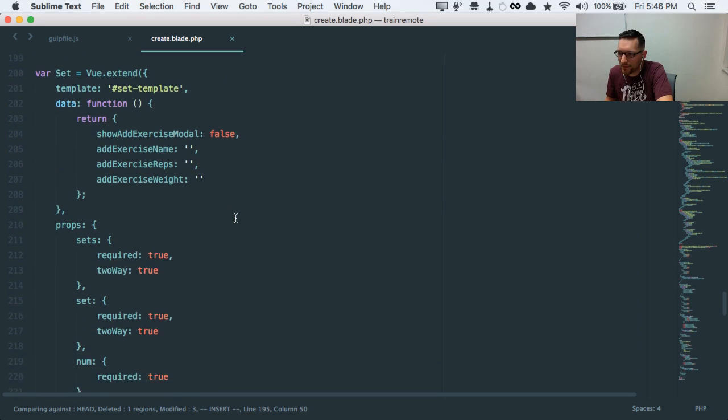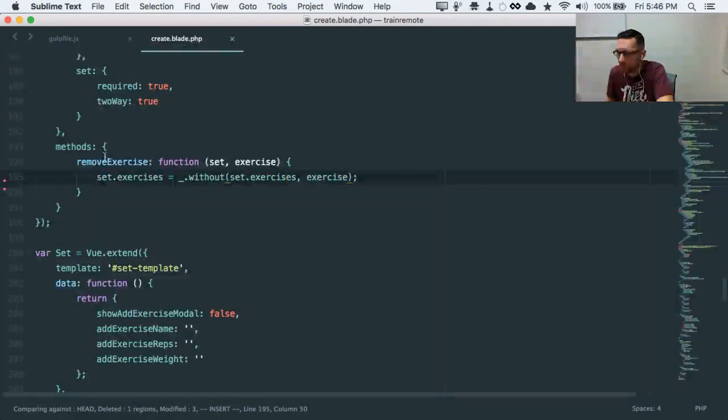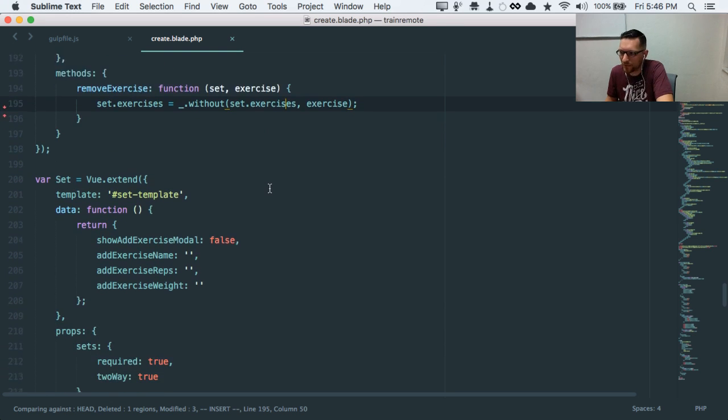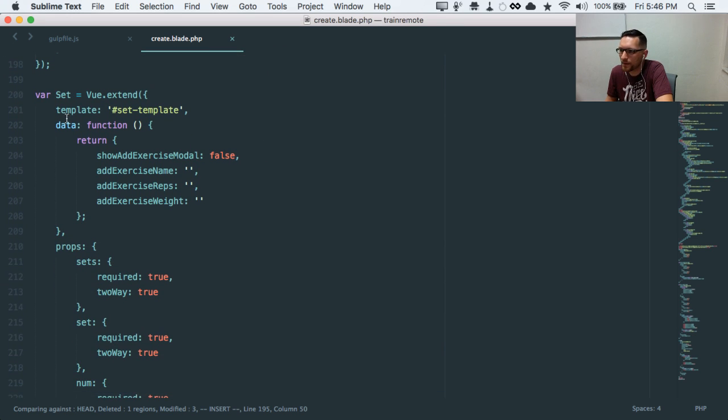I tried doing that same thing for set, and it didn't work. I figured I would just remove set would be function set sets, and then sets equals underscore without sets comma set. It didn't work for me. So again, I must have been doing something wrong.